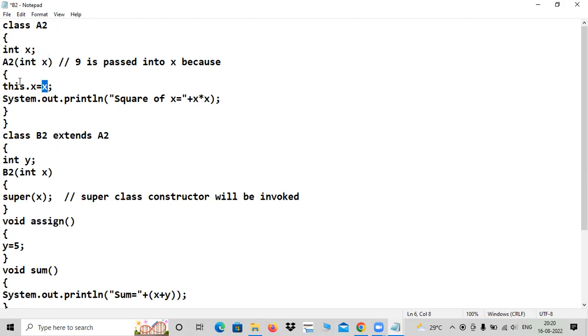That is assigned to what? This dot X. This refers to the current object. This is a pointer-like thing. It's a keyword in Java. This refers to the current object. What is the current object? This is the current object.